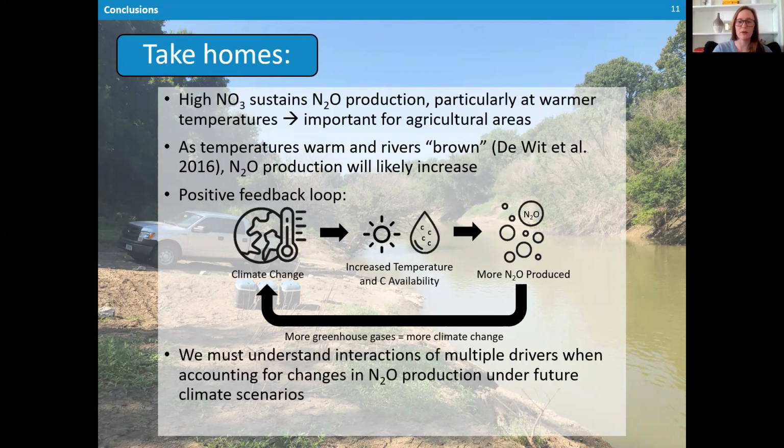Thus, it's really critical that we consider interactions of multiple drivers when predicting changes in N2O production under future climate scenarios. And we need to focus our mitigation efforts on actions that can facilitate complete denitrification all the way to N2, because there is that benefit of nitrate removal from the water column when denitrification goes to completion.